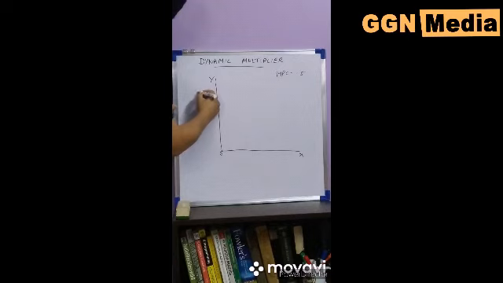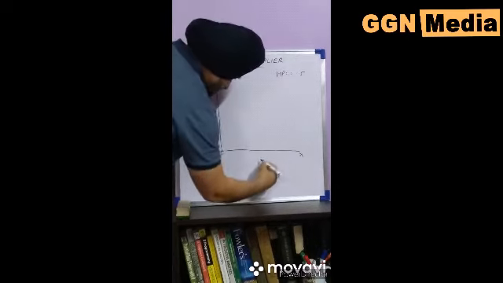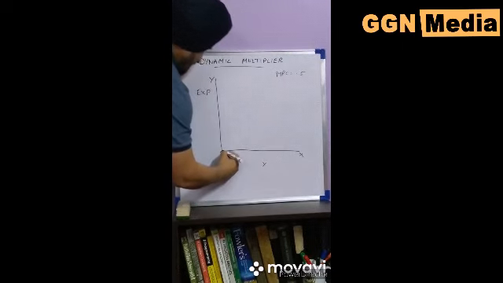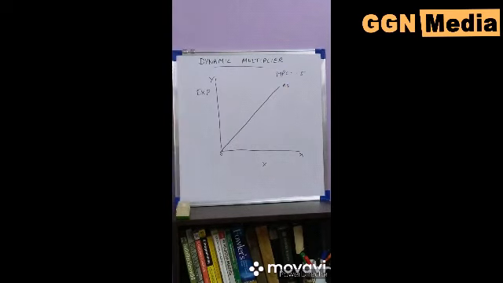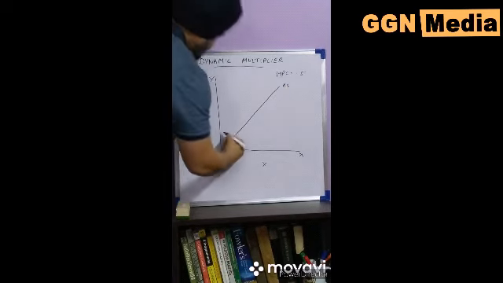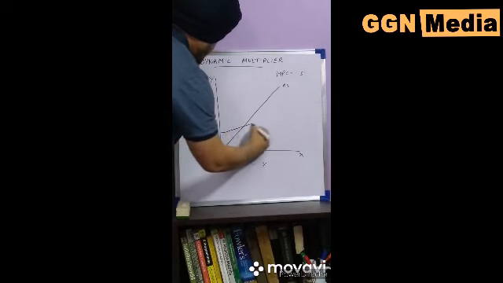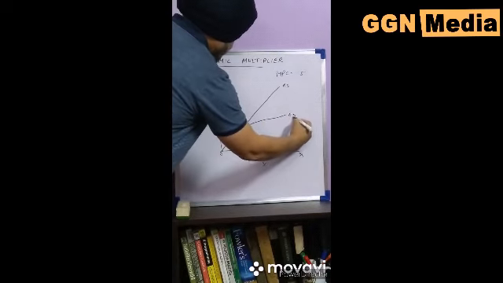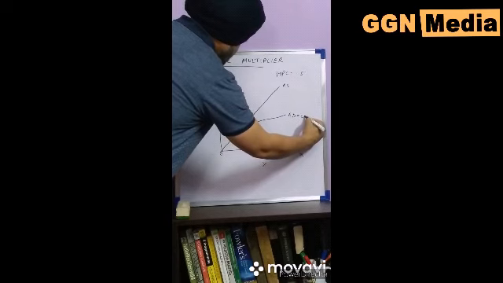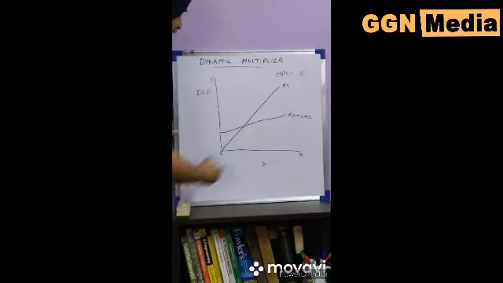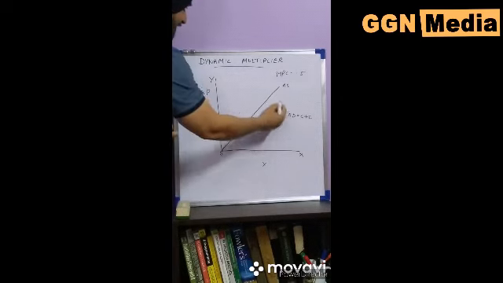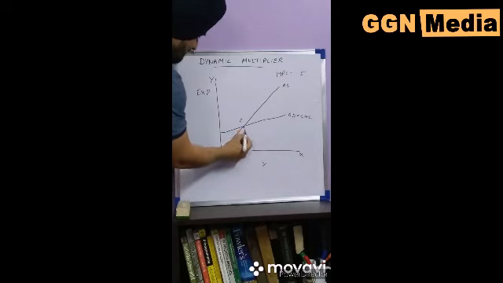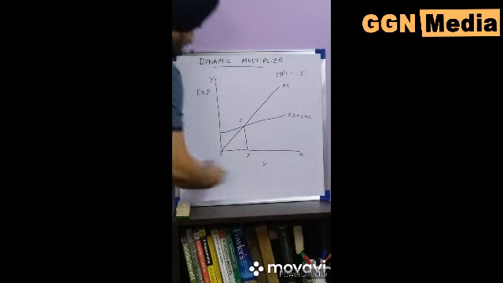On the OY axis, we show expenditure, while the OX axis reflects income. AS is the aggregate supply curve, which is constructed at a 45-degree angle. AD is the aggregate demand curve, which is equal to C plus I. The equilibrium is established at point E, where AD cuts AS and income is OY.